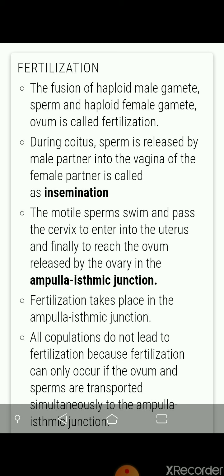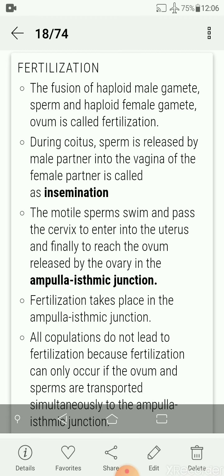So first the topic is fertilization. As you know, when male gamete fuses with the female gamete, the process is called fertilization. The fusion of haploid male gamete sperm with the haploid female gamete, that is called ovum, is called fertilization. During coitus, copulation between male and female, sperm is released by male partner into the vagina of the female partner, and this process is called insemination. So during insemination, the sperms are released into the vagina of the female genital tract.